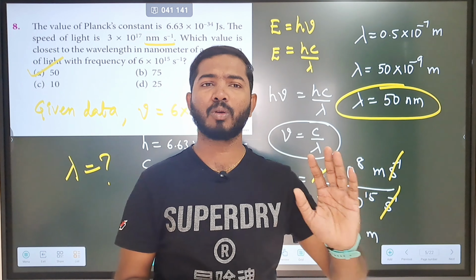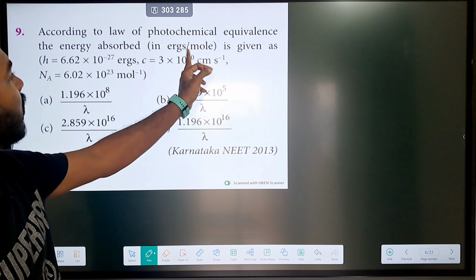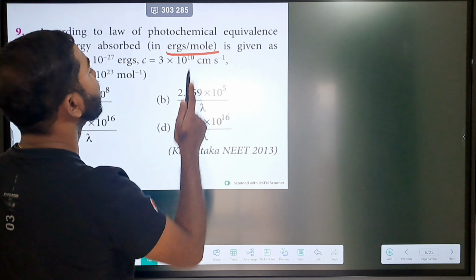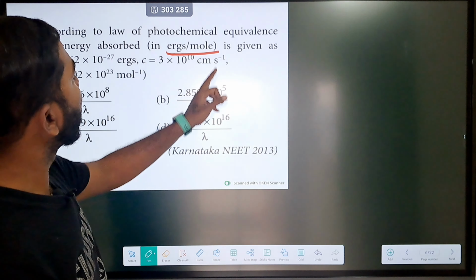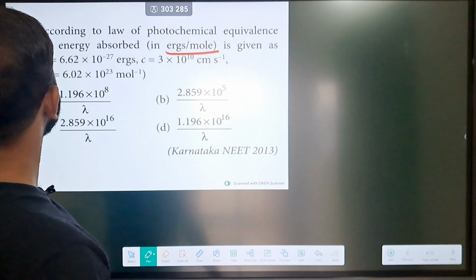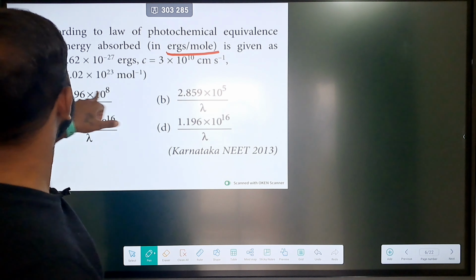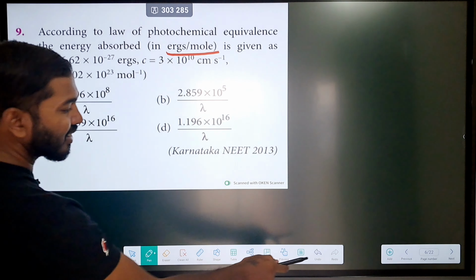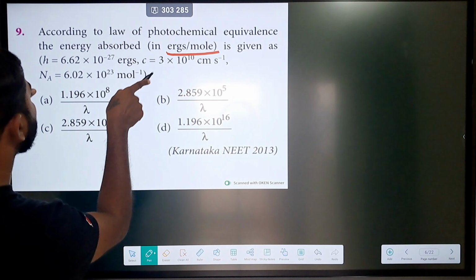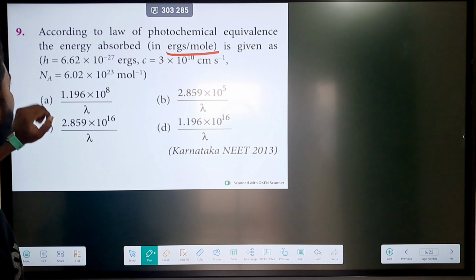Okay, let's move on to our next question. So that is, according to the law of photochemical equivalence, the energy absorbed in, okay, they have mentioned particularly ergs per mole, okay, and then is given as, okay, fine, and then centimeter inverse, okay, right. So let us now go for the relevant equation. If you are able to understand the question, here they are asking for energy, so they are asking us to calculate the energy.